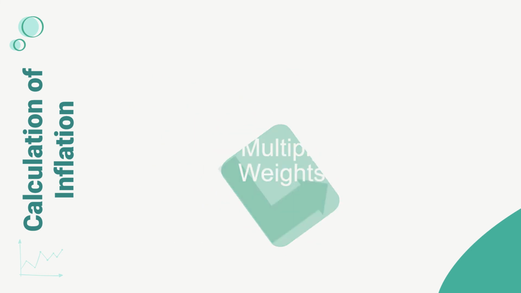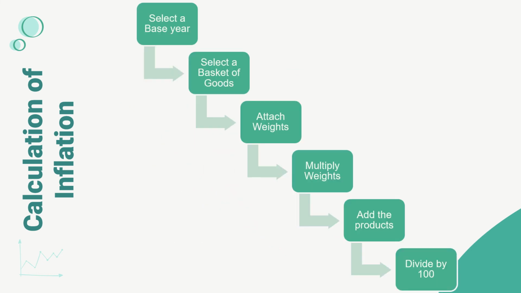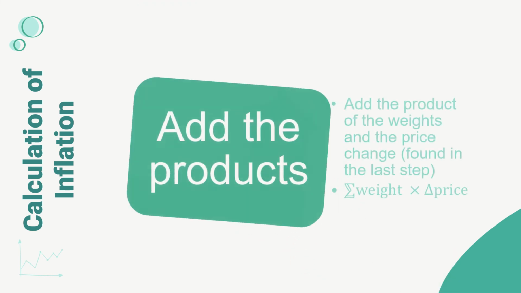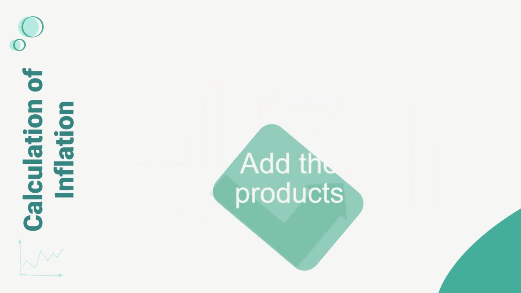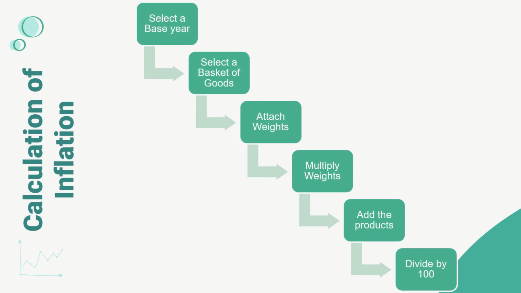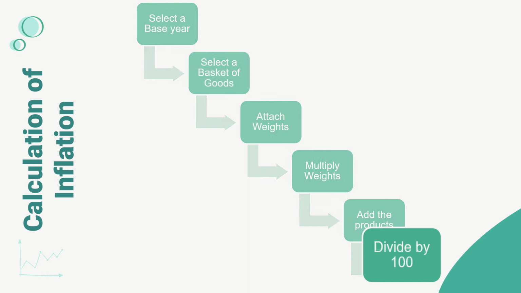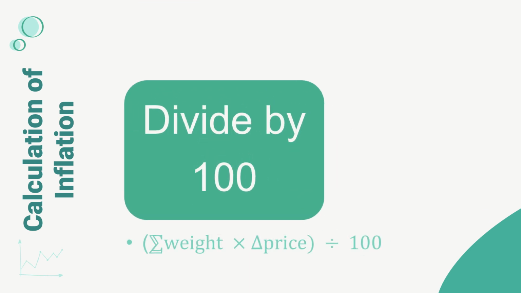Next, we have to add the products, meaning the weight into price change, the mathematical products. So add the products of the weights and the price change found in the last step, basically the summation of weights into change in price. After adding all the answers from the fourth step, you divide this whole number by 100. So now we have understood the six basic steps to calculate inflation.